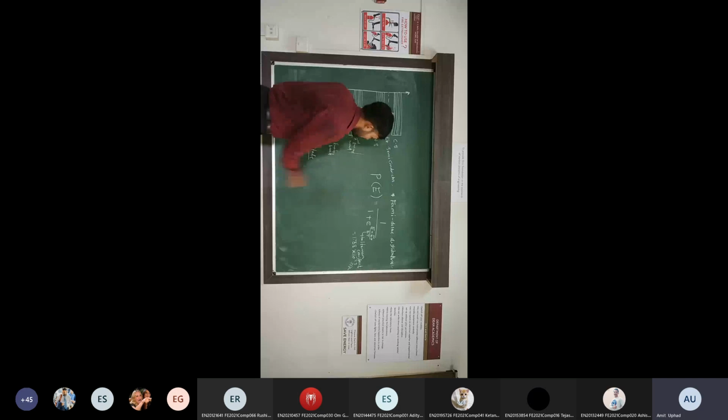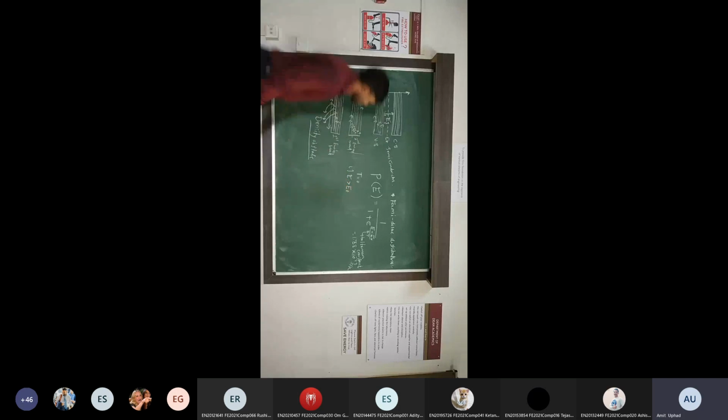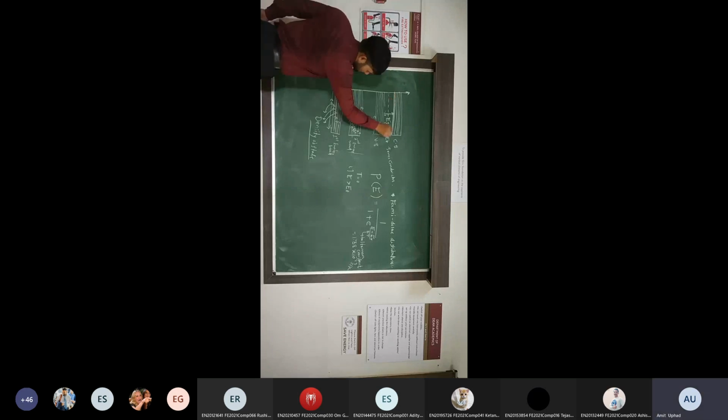At absolute zero means temperature equals 0. At first condition, when E is greater than EF, what does it indicate? We take a particular energy level E that is higher than the Fermi energy. Is there any electron present? No, sir. There should be no electron. That's why the probability of finding the electron in this energy level must equal 0. We have to verify that.